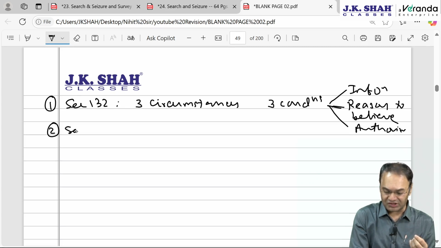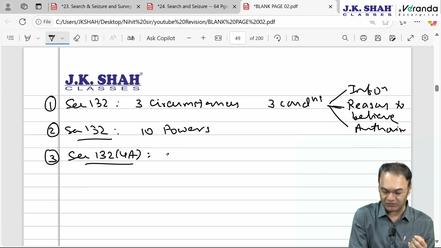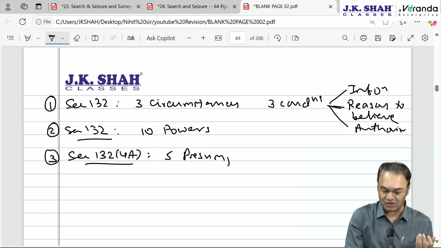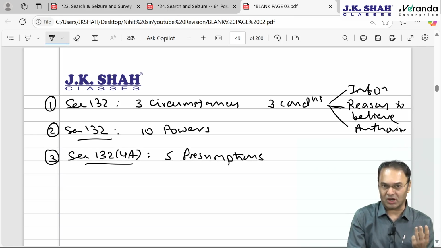Thereafter, we discussed again in section 132, 9 plus 1, 10 powers during the course of search. Why do we say 9 plus 1? Because the 10th one is a negative power. Thereafter, we discussed section 132(4A), presumptions. 4 plus 1, 5 presumptions which can be applied with regards to books of accounts, documents or assets found during the course of search.